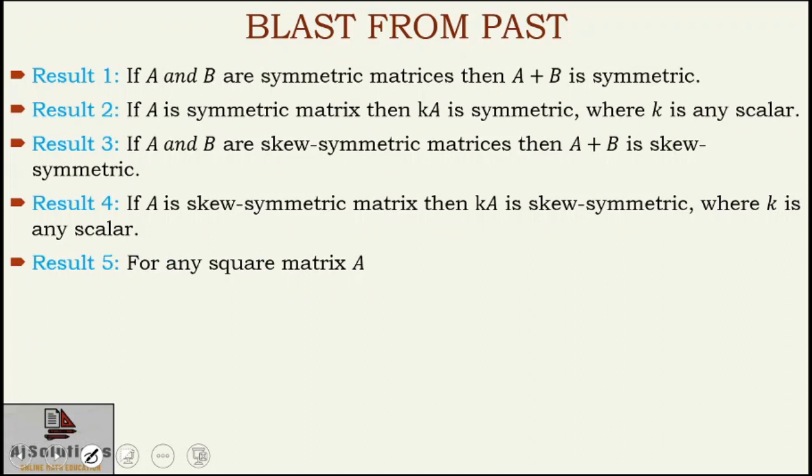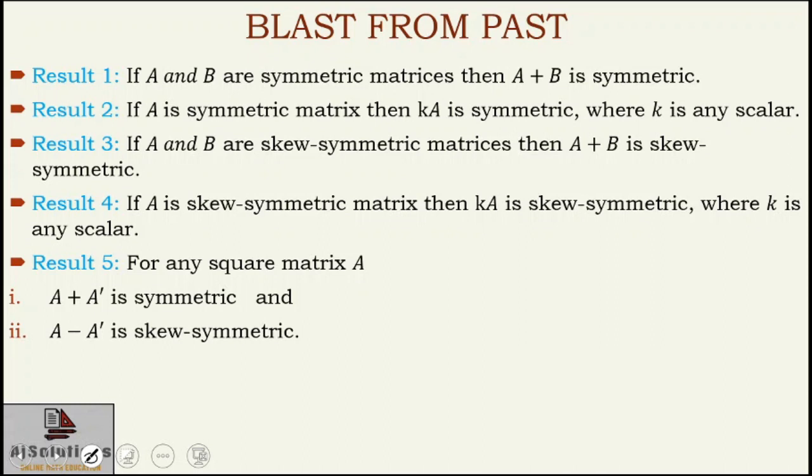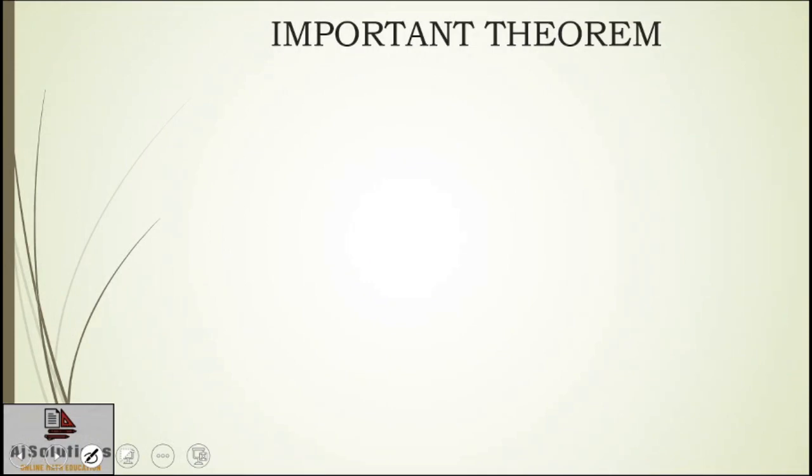And the result number 5, which is the most important result: if you have a square matrix A, then A plus A transpose is symmetric and A minus A transpose is skew symmetric. These 5 results I have taught you in lecture number 8. So let's begin with today's topic.